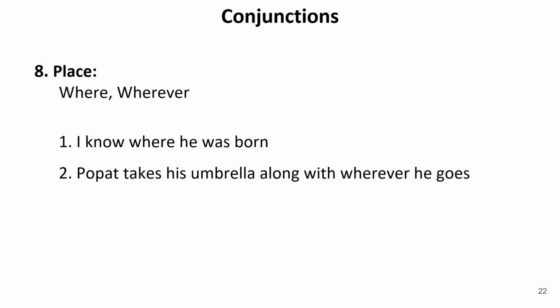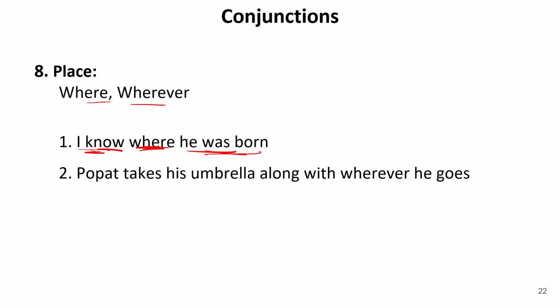Place. For example, the words where and wherever. When these words are used to join two sentences or two clauses together, these are known as subordinating conjunctions. Whereas otherwise, these words are adverbs as well. I know where he was born. So, where is just joining two sentences, that is, one is I know and the other is he was born. So, this is behaving as a single subordinating conjunction. Also, I know is not a complete sentence.